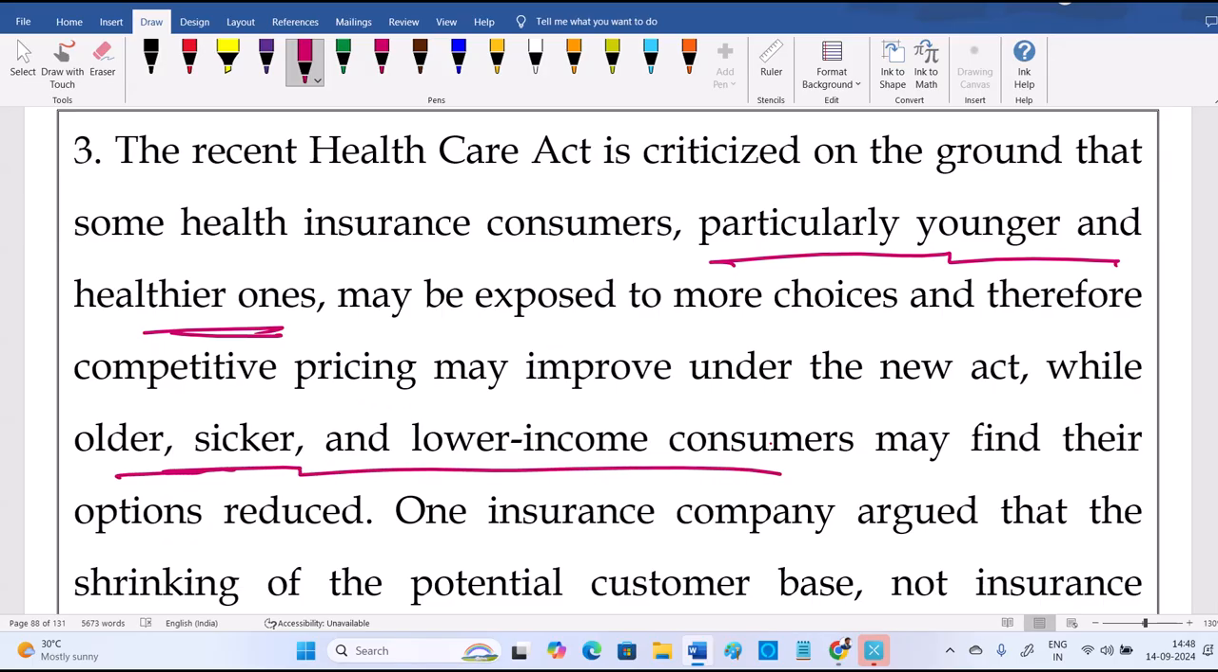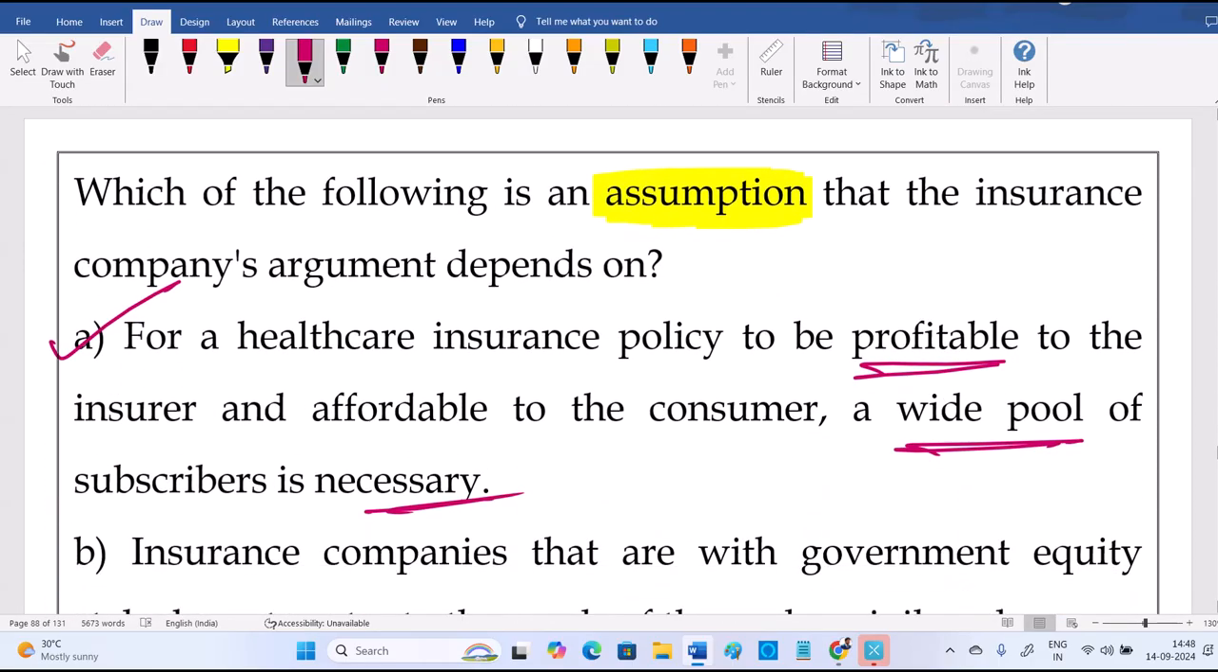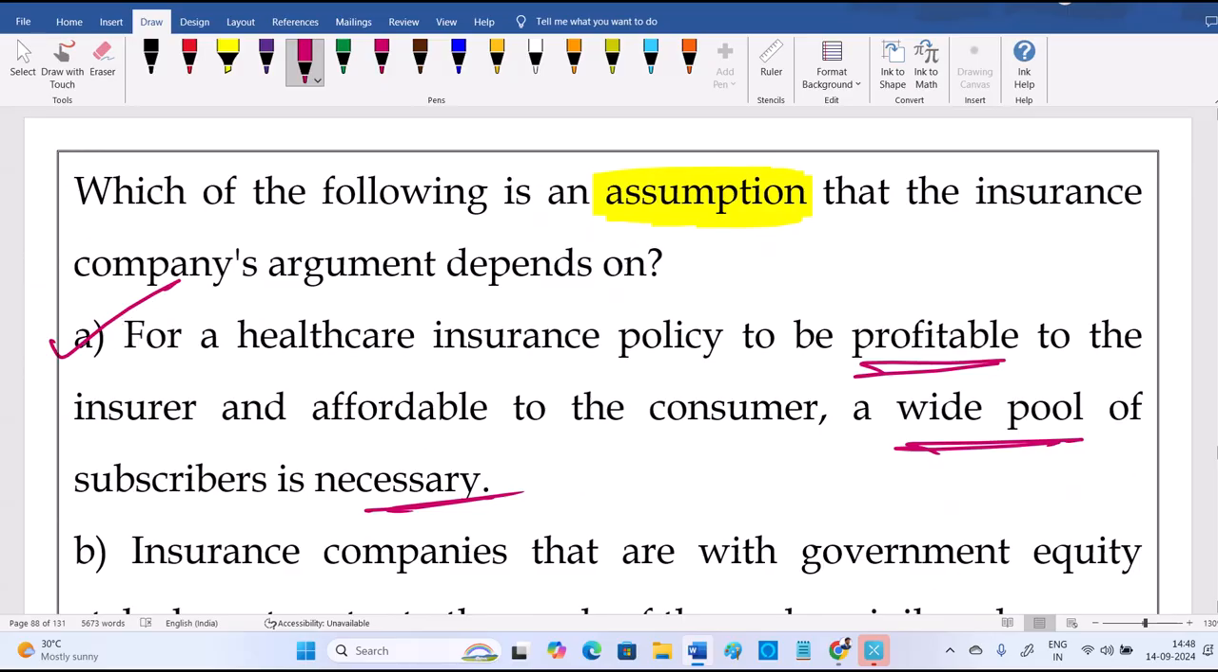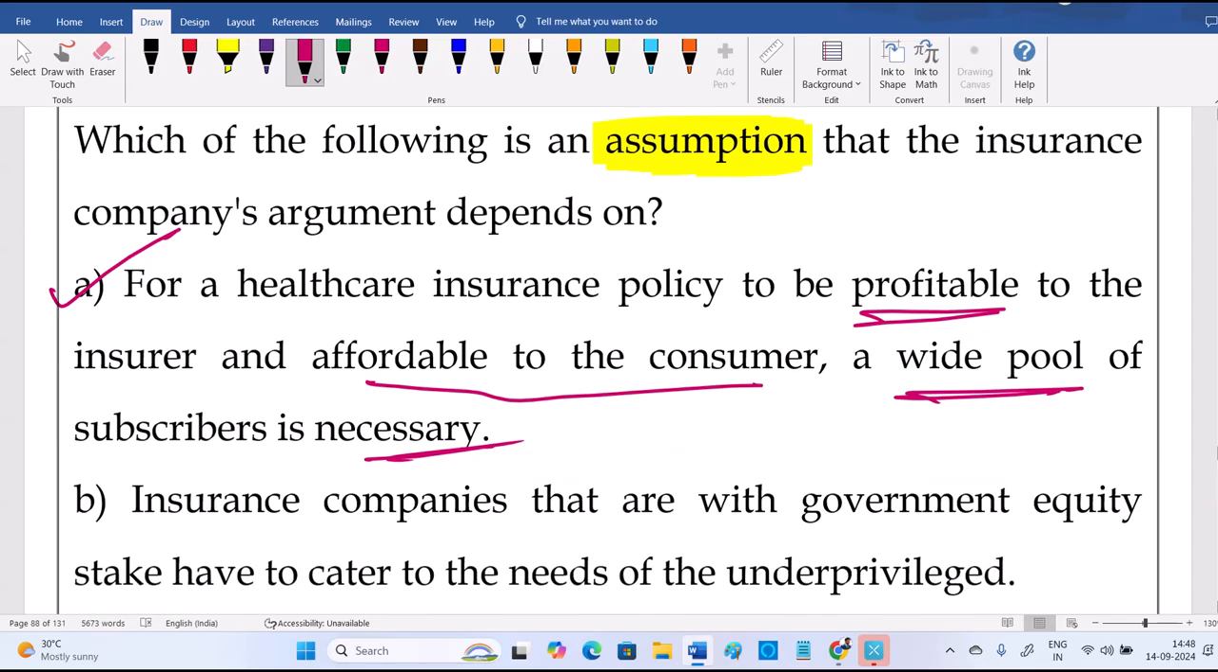Obviously, why is all this act there? To make the profit. They want to get profit, meaning for younger, healthier people, if they start the policy, they'll get profit. If an old person is sick already, if they start a health policy, they'll be in loss. So that's why a wider pool is required and they want profit. Option A is actually correct. That's the idea. They want to make a wider pool of people and make insurance affordable to the consumer. So that's why they can bring this act.